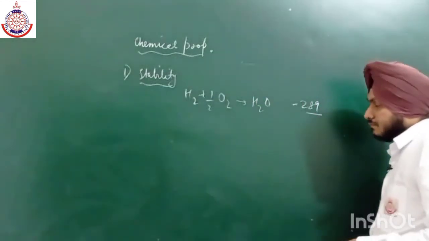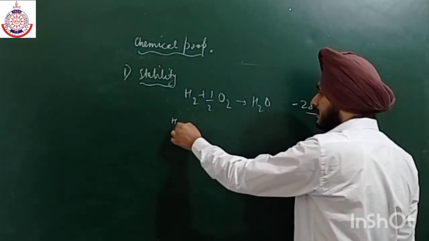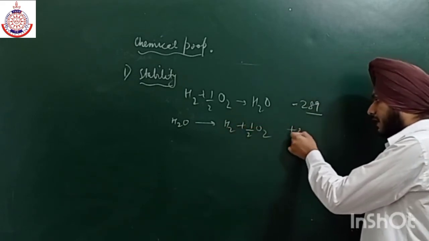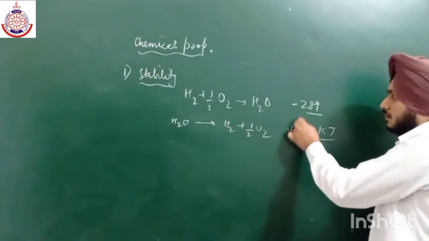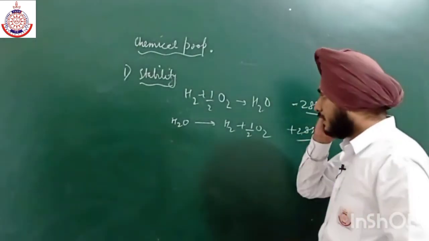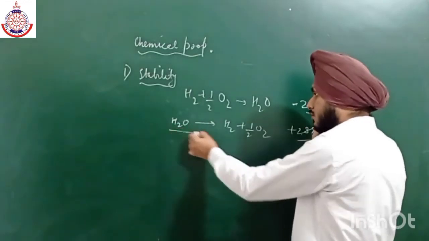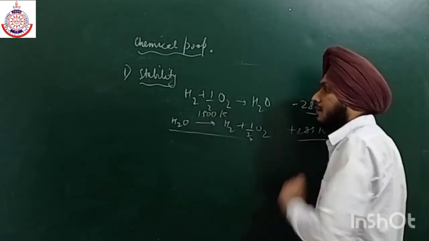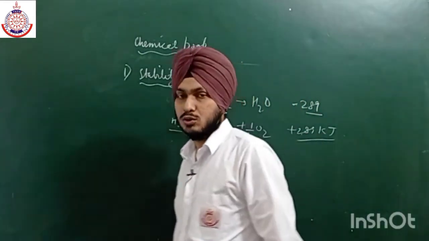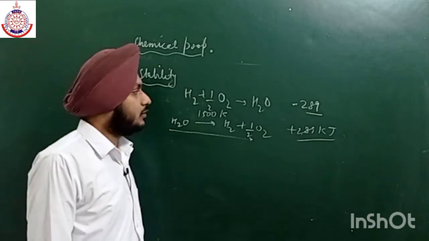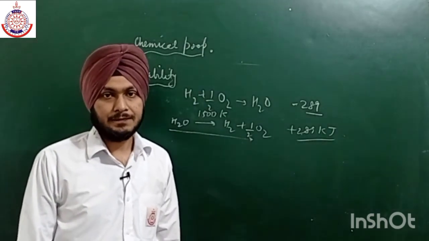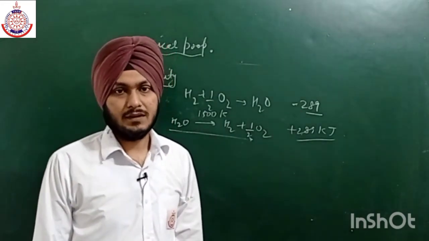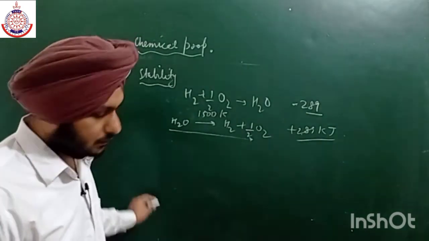Okay. But if we do the reverse reaction, ठीक है, अगर हम इसका रिवर्स करें रिएक्शन का, then we have to supply a large amount of heat, ठीक है, तो जस्ट साइन चेंज हो जाएंगे. So that is why this reaction is not so much favorable even at very very high temperature, even at 1500 Kelvin. ठीक है, 1500 Kelvin पे भी near about 2 to 3% ये रिएक्शन फेवरेबल होती है. It means water is a very very stable compound. Okay, water is a very very stable compound because of this high heat of formation.